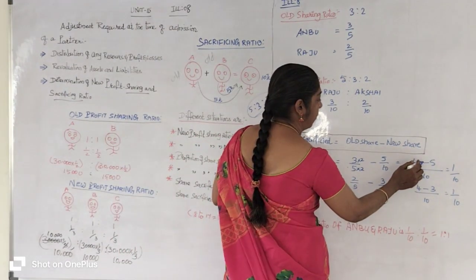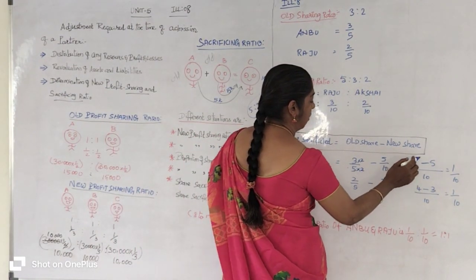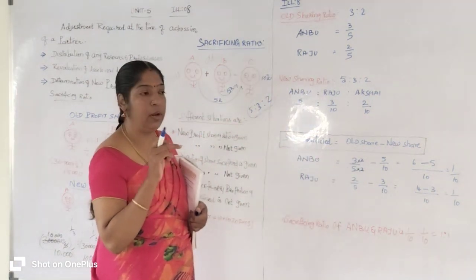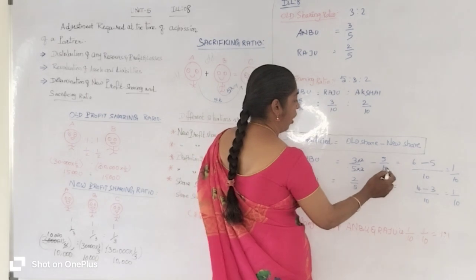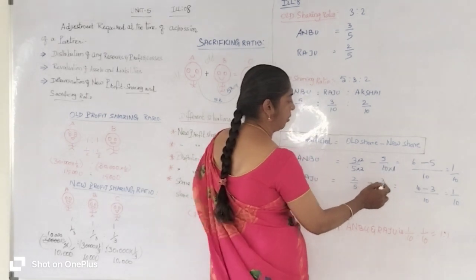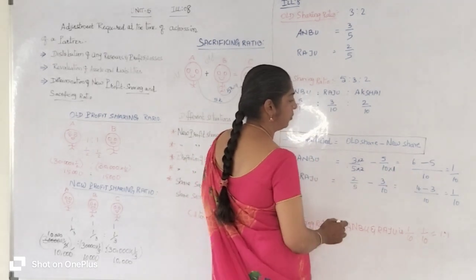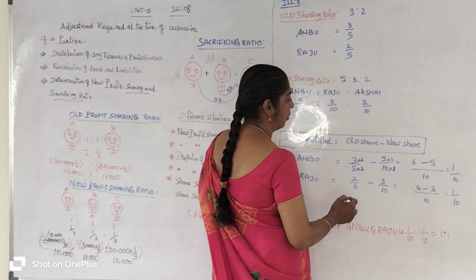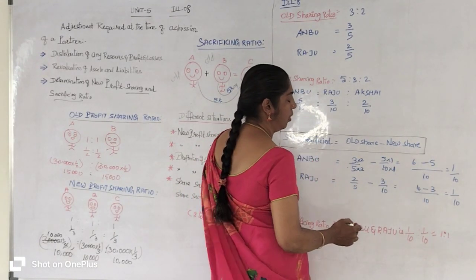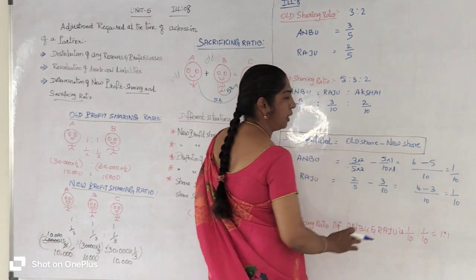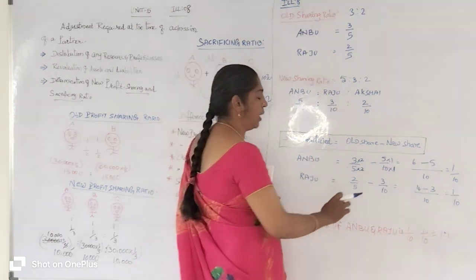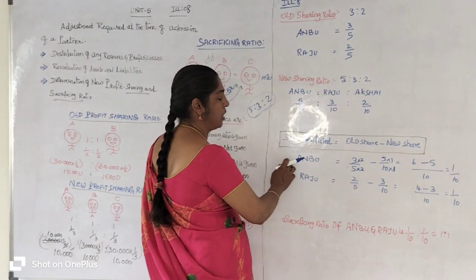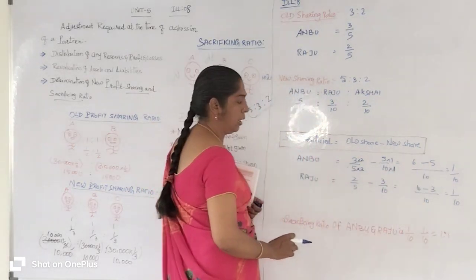Put the minus sign. Then how many times must a number be multiplied with 10 to get 10? 1. 1 ten is 10. The same 1 you enter on the numerator. 1 five is 5. Now subtract the numerators: 6 minus 5 you will get 1. So 1 by 10. Anbu's sacrificing ratio is 1 by 10.